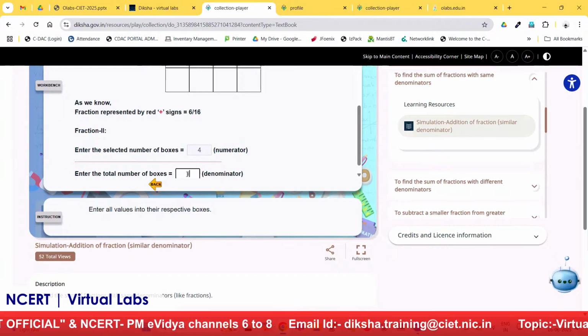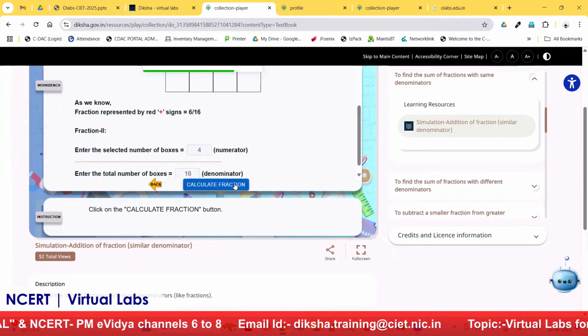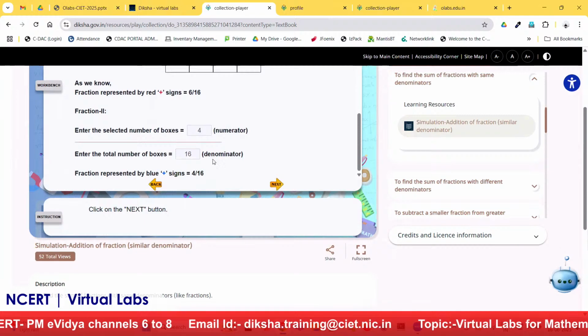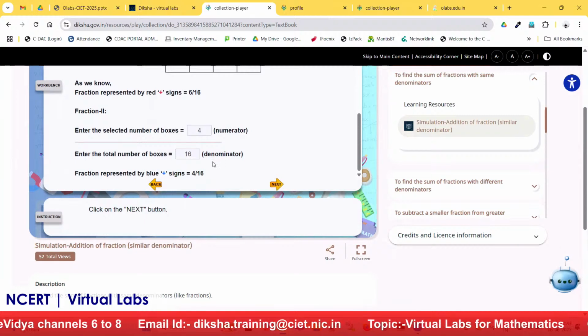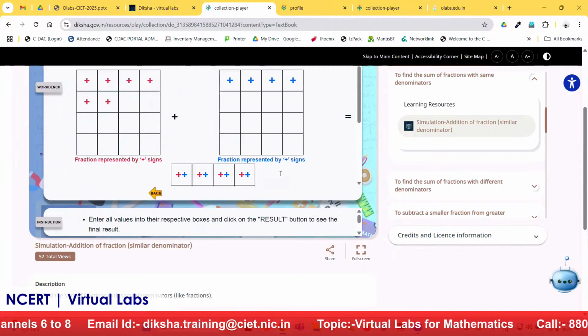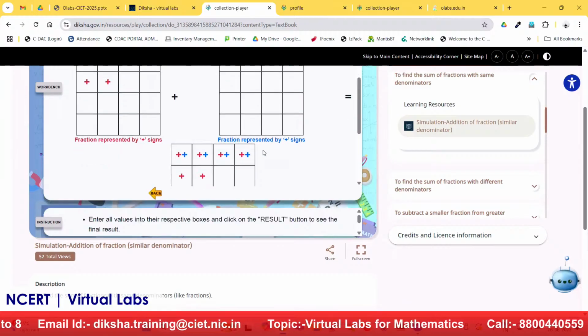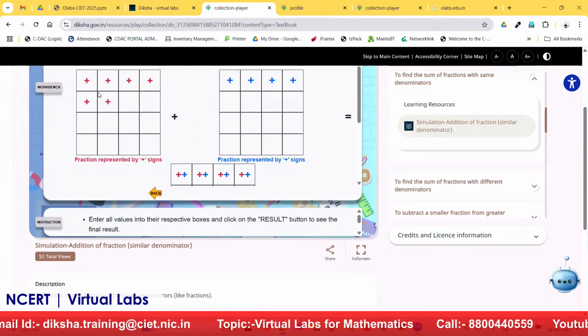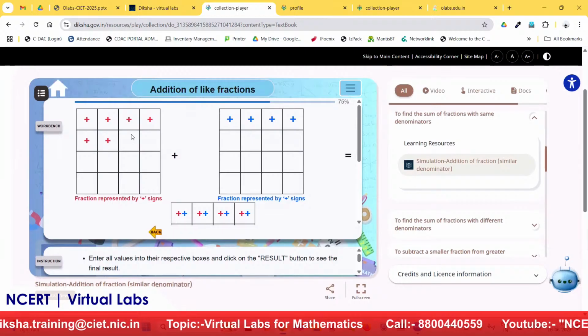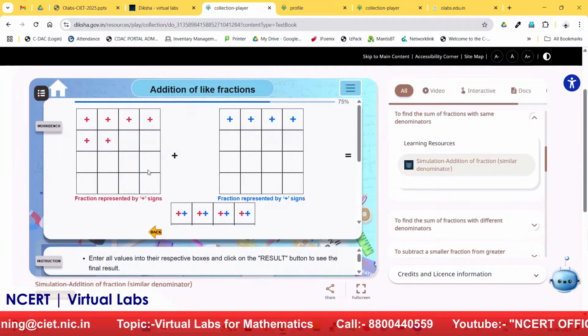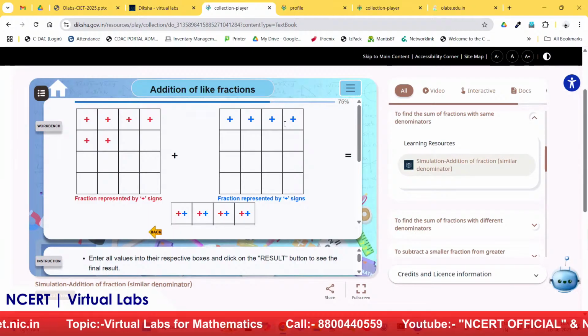Okay. And the denominator again is 16. We will calculate the fraction. You can see the next fraction which the student has created is 4 by 16. Now coming to the next. Now you can see here, the first fraction on the screen has 6 values, 1, 2, 3, 4, 5, 6. The fraction is 6 by 16. The next is 4 values, 4 by 16.